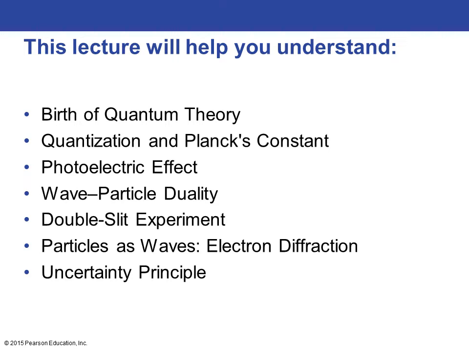In this chapter, we'll cover how quantum theory originated. We'll talk about quantization and Planck's constant, what the photoelectric effect is, how light behaves like a wave and a particle, and then how some experiments such as electron slit experiment and electron diffraction show that light has wave and particle-like properties, and then we'll talk about what the uncertainty principle is.